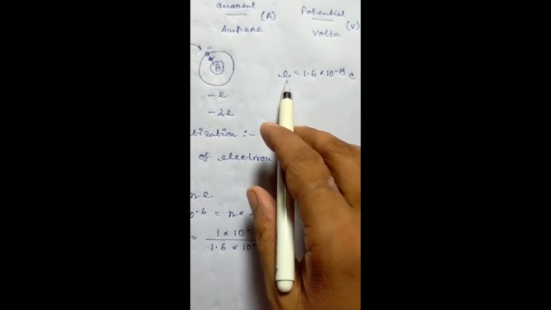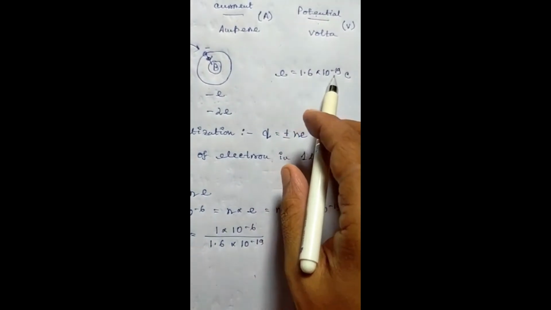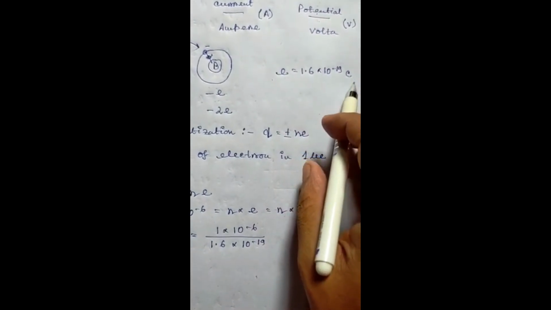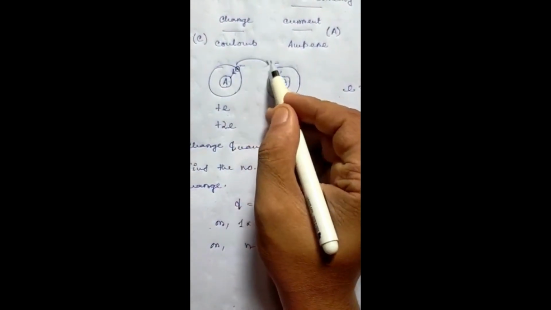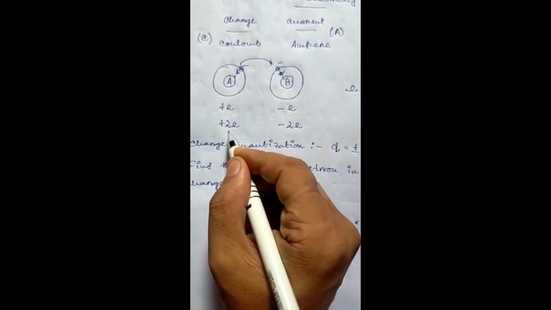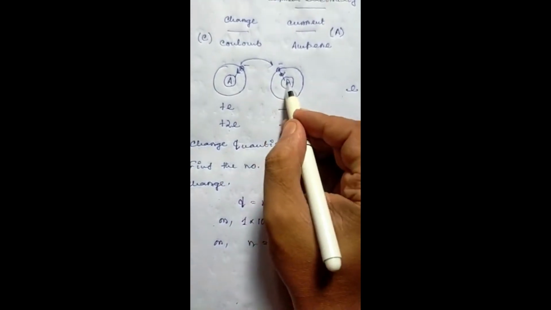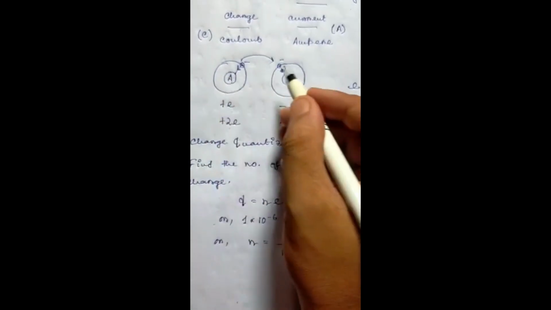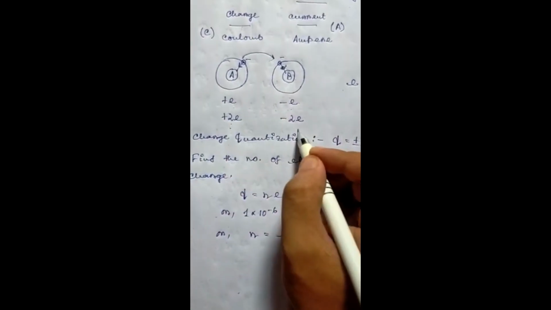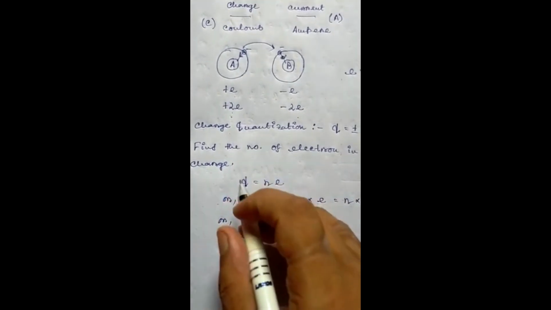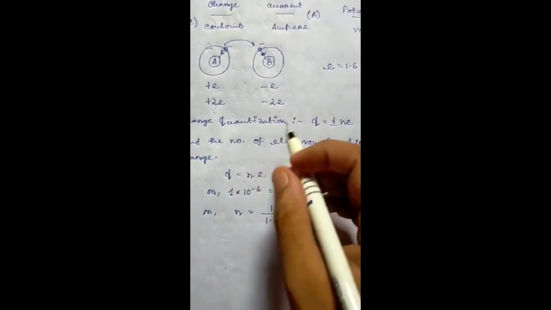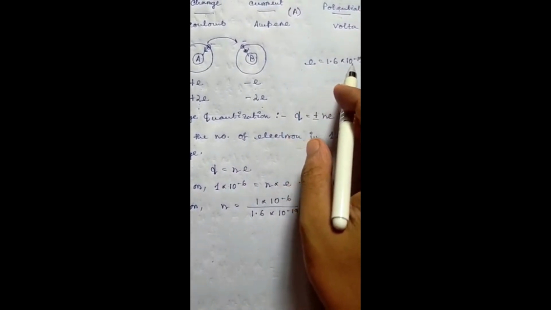Now the charge of an electron, e, is generally equal to 1.6 into 10 to the power minus 19 Coulomb. So if 2 electrons go, the charge will be plus 2e on this and minus 2e on this. If 3 electrons, plus 3e and minus 3e, and so it will go on. So we can see that charges always appear in multiples of the charge of the electron.